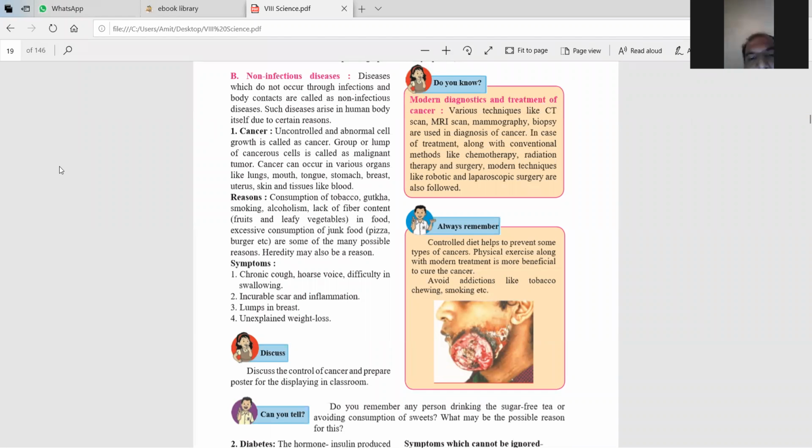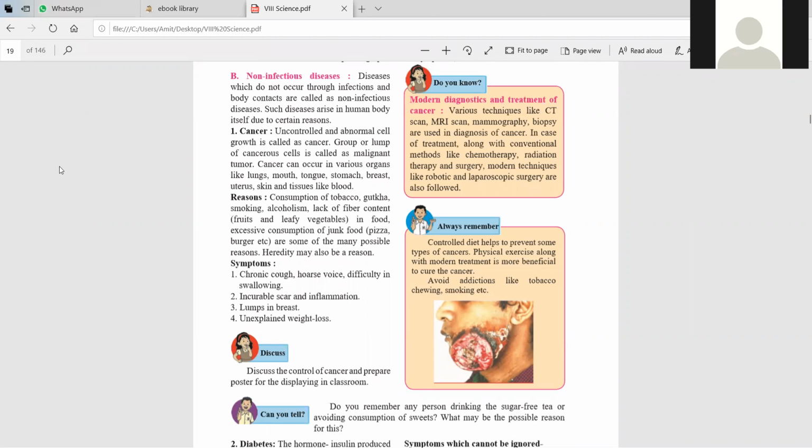Heredity may also be a reason. मतलब कभी कभी ये हेरिडिटी भी रीजन हो सकता है. Now symptoms. Chronic cough. Hoarseness, difficulty in swallowing, incurable sores and inflammation, lumps in the breast. Now unexplained weight loss, मतलब आपका weight loss होने लगता है. These are the symptoms of cancer.